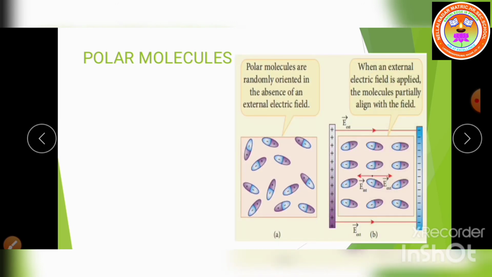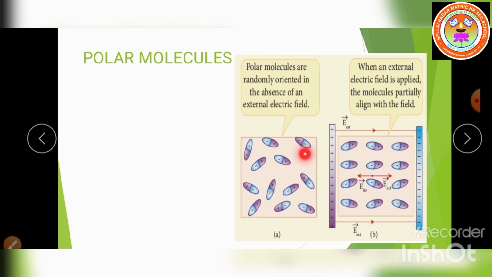Here, in the polar molecule, the centers of positive charge and negative charge are separated by a small distance. That means in a polar molecule, the centers of positive and negative charge are separated even in the absence of an external electric field.